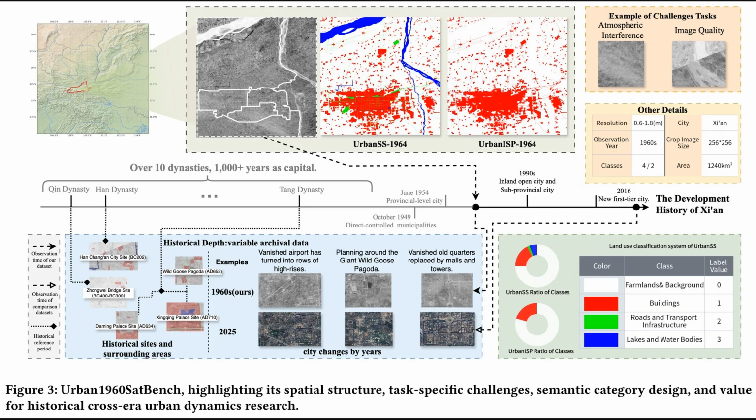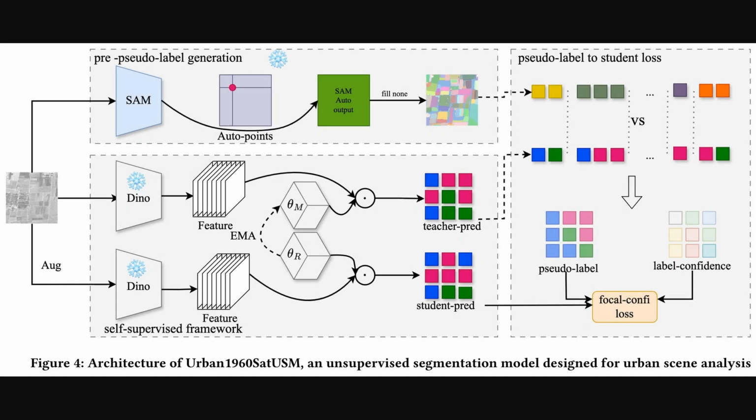The second product is Urban-SP1964, which simplifies this to a binary task of identifying impervious surfaces, which are essentially man-made surfaces like roads and buildings that water can't soak through. Okay, so now that we have this unique data, how do we actually analyze it without any human labels?